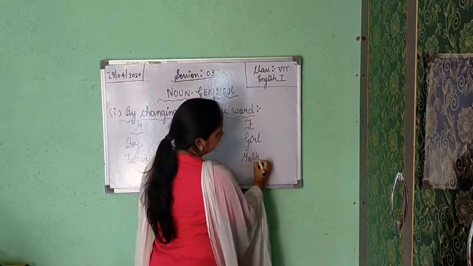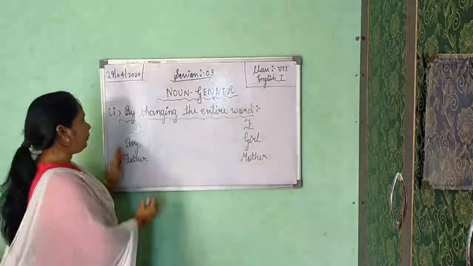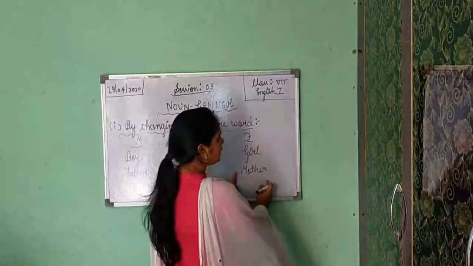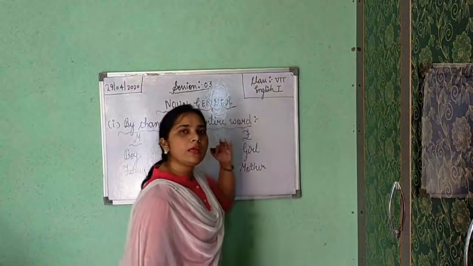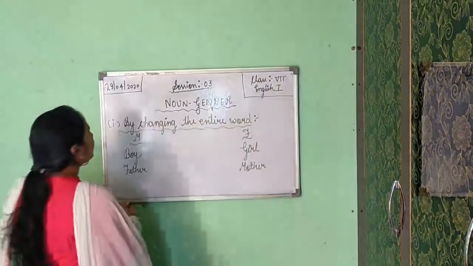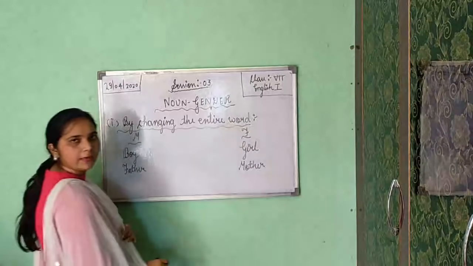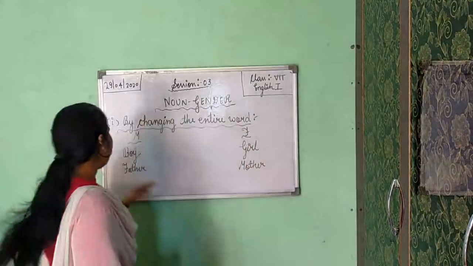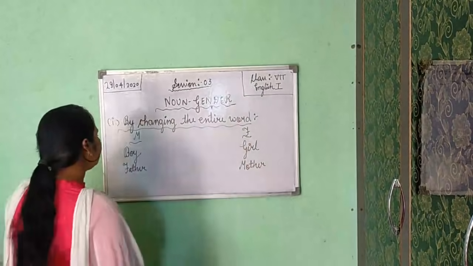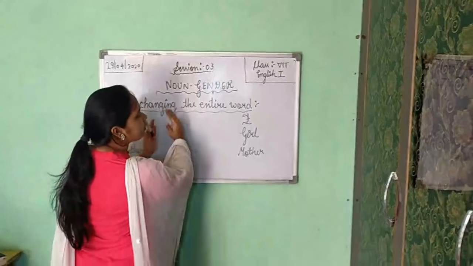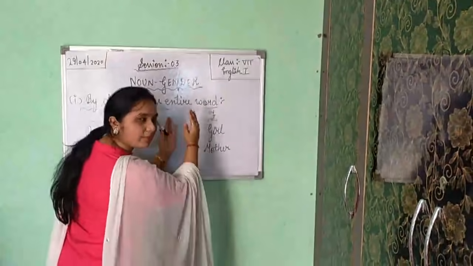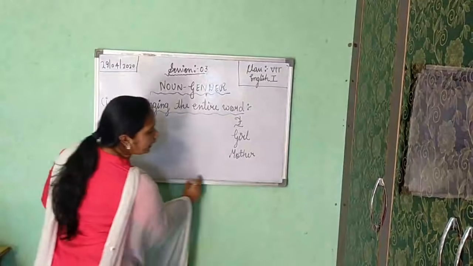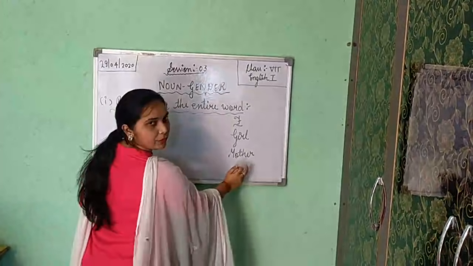So here father is your masculine gender because father is male creature, and mother is your feminine gender. Mother is your female creature. Okay. So as I have written, by changing the entire word, first way of converting masculine gender into feminine gender is by changing the entire word. Here you can see boy, I have converted each and every single letter, and so here we got feminine gender. In father similarly we do, father changes into mother.